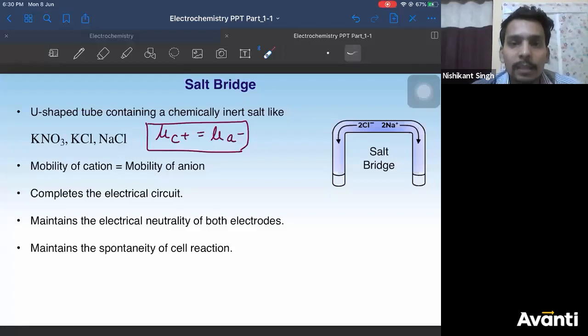Any doubt in this, please ask. If salt is over in the U-shaped tube, then, do you know the meaning of saturated solution? Maximum concentration. If it also gets over, you replace your salt bridge. Simple, right? Now, I hope it is clear, guys.